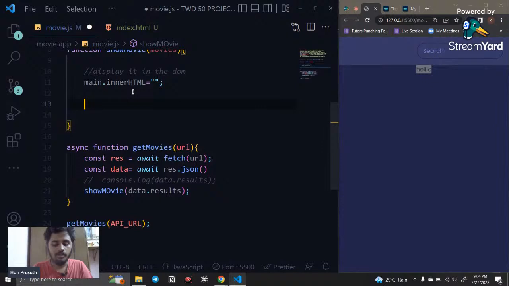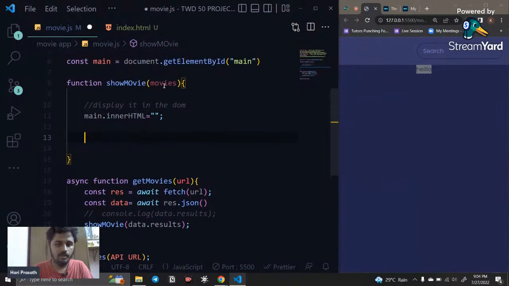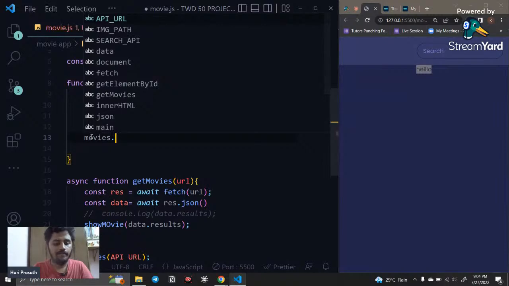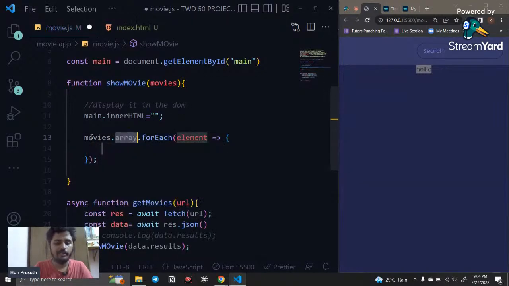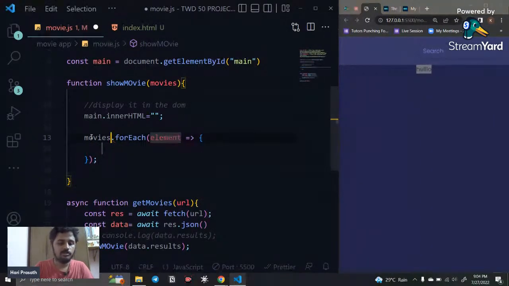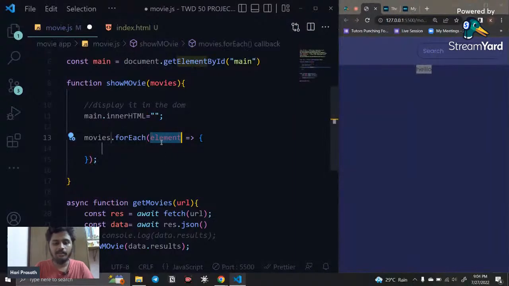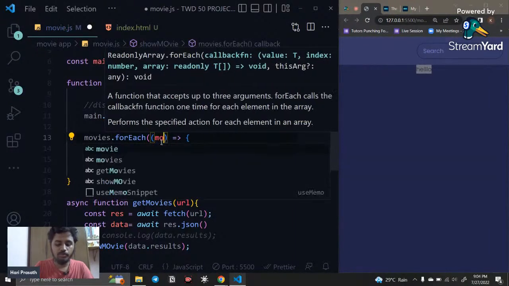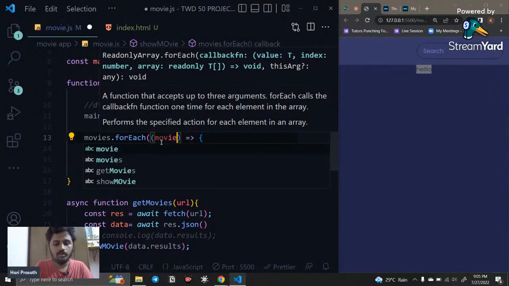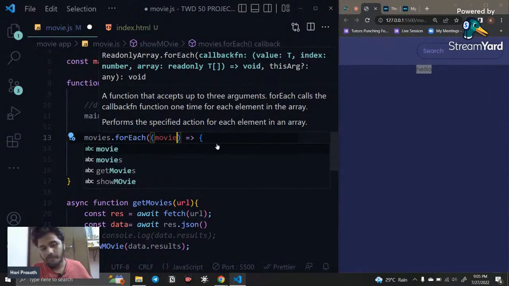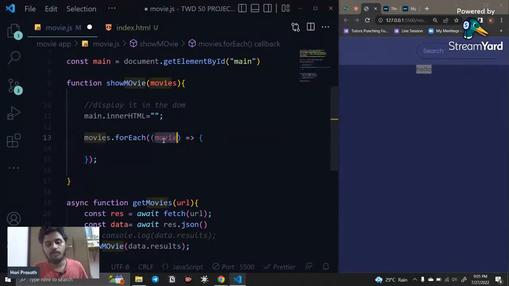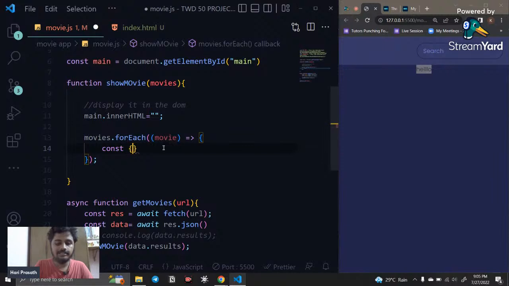So how can I do that? This is the parameter. I just copy and paste it, dot, and for looping through this we have forEach, right? So we remove this. What is the element I'm going to pass? The element I'm going to pass is movie. So that is the parameter. It is going to be the first index initially, and I'm going to destructure it. How can I destructure it? I'm going to say destructuring method, and what information do we need?